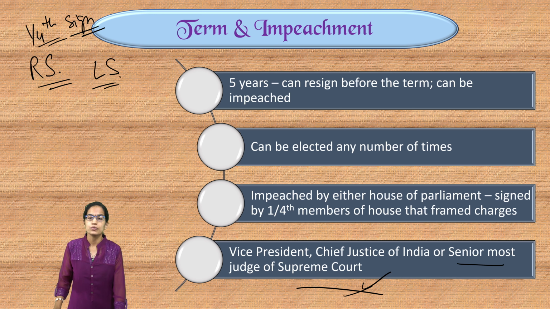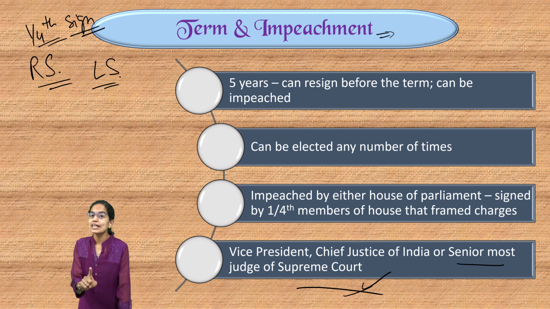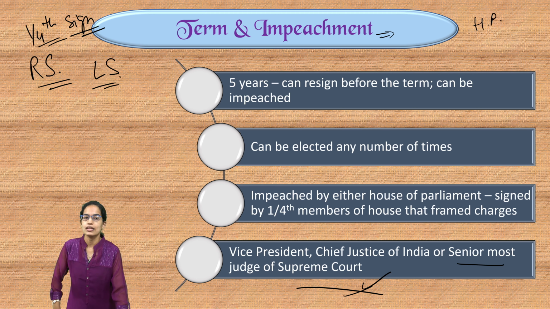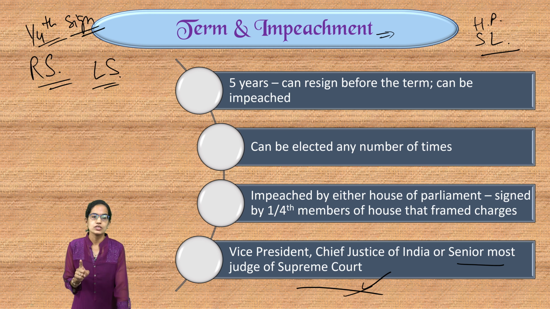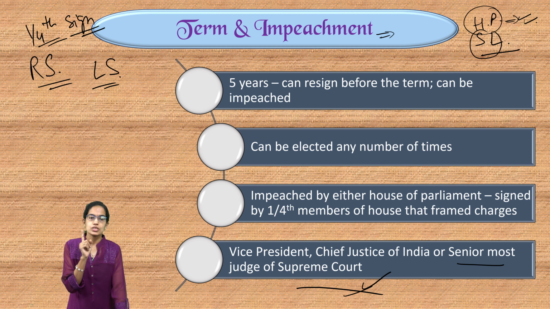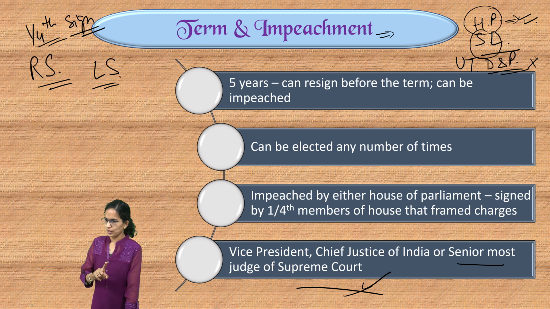Very important to note, impeachment is a quasi-judicial process. Why? In the process of impeachment, the nominated members of the Houses of Parliament take part. However, they cannot take part in the process of election. In the process of impeachment, the nominated members of the Houses of Parliament take part, but from the state legislatures, the members of the state legislatures and the members of the union territories of Delhi and Puducherry who are nominated are not allowed to take part.